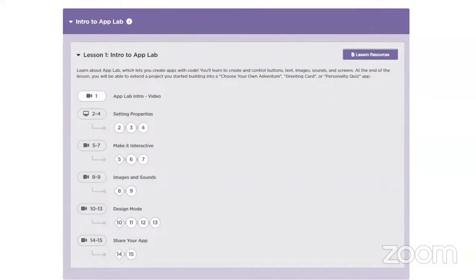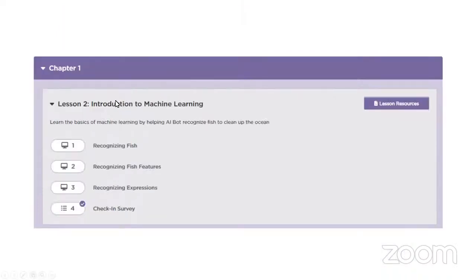The first thing we're going to do is a quick introduction to how this app works, so that you'll be able to familiarize yourself with it: how you can set the properties, how you can make it interactive, how to do images and sound, and the cool things that you can do within that app. We're going to do that from next week. It's a very cool app, so we introduce ourselves to that.